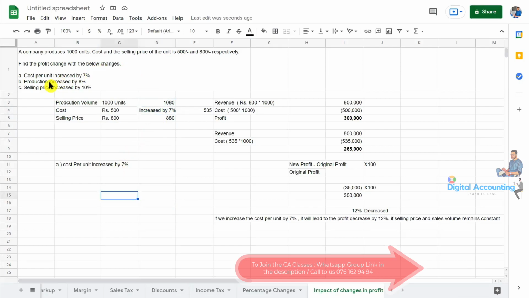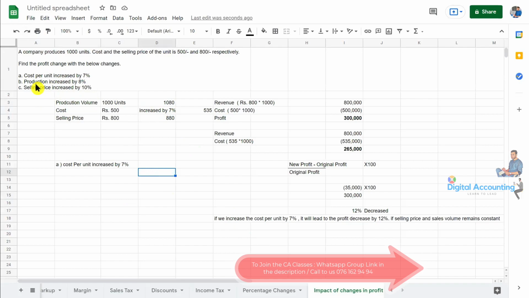Do this as homework, okay? If production increases by 8%, with nothing else changing, each of these is a separate scenario. Right, A, B, C are different scenarios. What will happen to the profit if the others are not changing? Did you understand the question? Find the profit change with the below changes. A, you need to consider only the cost per unit increase by 7%, what we have done right now.